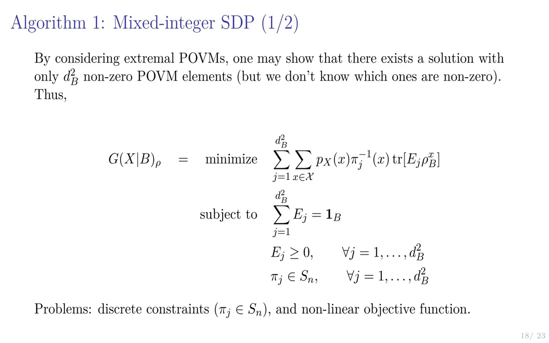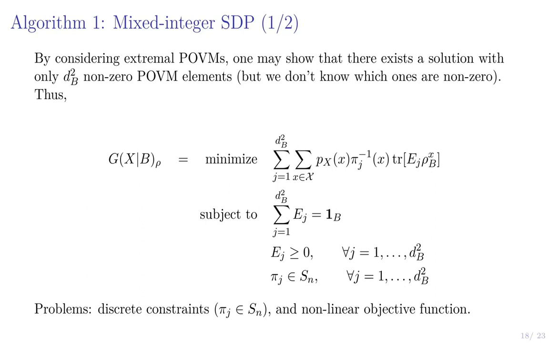One thing we can do is reformulate the problem as a so-called mixed integer SDP. So that's an SDP that also has some discrete constraints, but if you drop those, you would have an SDP. And so how do we do that? We consider extremal POVMs on this B system. And by doing so, we can realize that there exists a solution with only dB squared non-zero POVM elements. The trouble is we don't know which elements are non-zero. So we optimize over them.